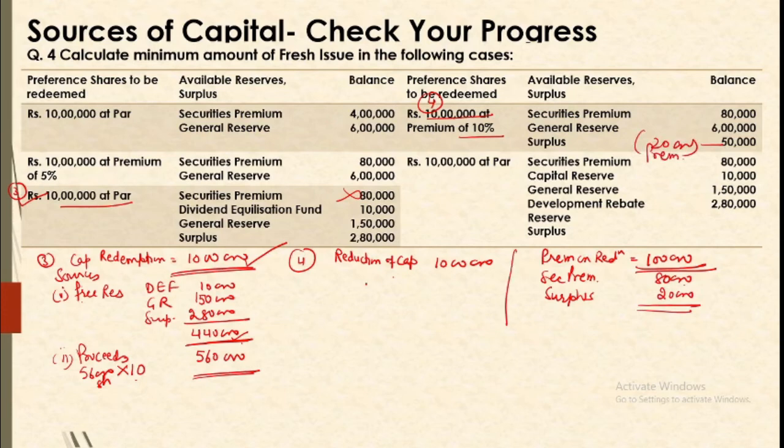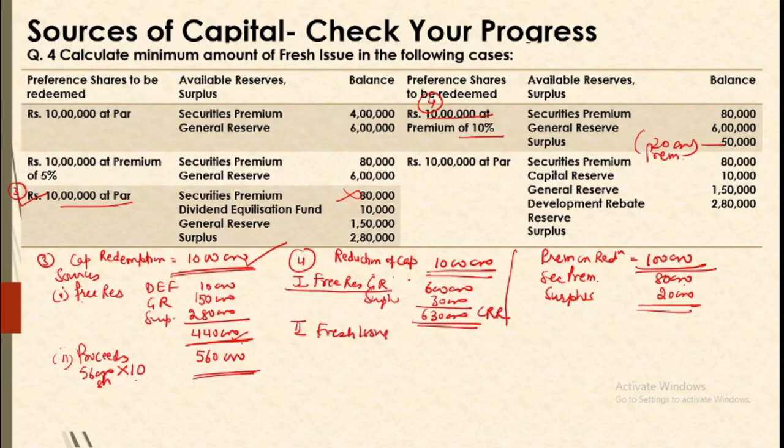So when it comes to sources of capital reduction, our first source, free reserves, will include general reserve of 6 lakh and surplus of 30,000 available now. So 6,30,000 will be arranged from the first source, that is free reserve, which will be shifted to CRR, and our second source will be fresh issue. So the minimum fresh issue in this case will be the balancing figure of 3,70,000.